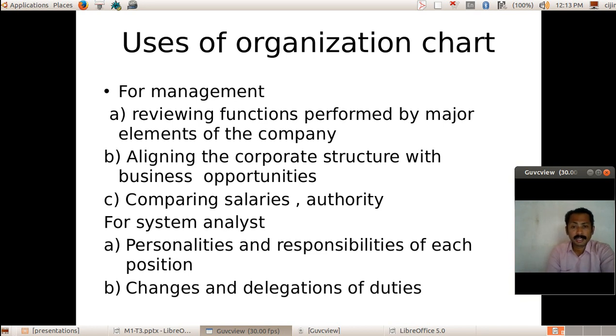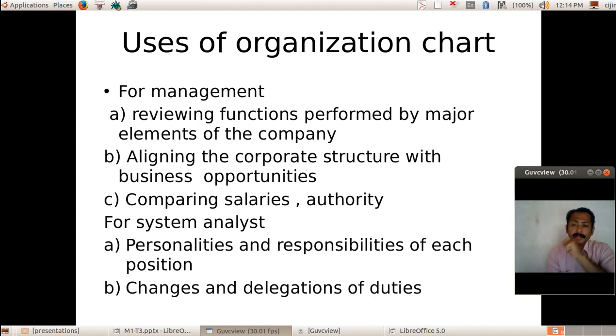Then comparing salaries and authority. If we have different sections, sales, marketing, production, etc., does the production executive or the production manager get the same scale as the sales manager? So they have to maintain the salary scale depending on the responsibilities and the structure. So it helps the management to set the salaries, compare the salaries, and compare the authorities.